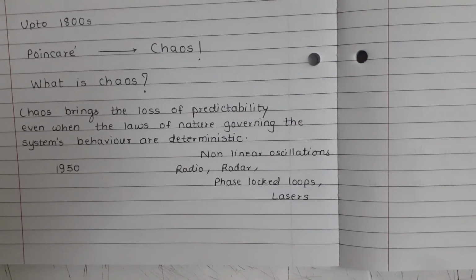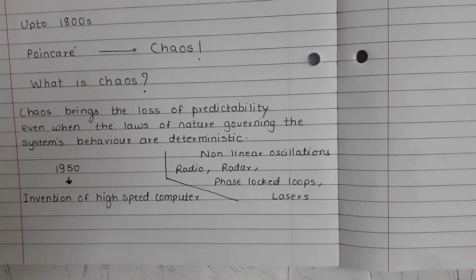Radio, radar, phase locked loops, lasers, these are the technologies that got developed due to nonlinear oscillations studies. The invention of high-speed computer in 1950 was a turning point. At this point, we can look at Lorenz's discovery in 1963 and listen to an interesting story about it.